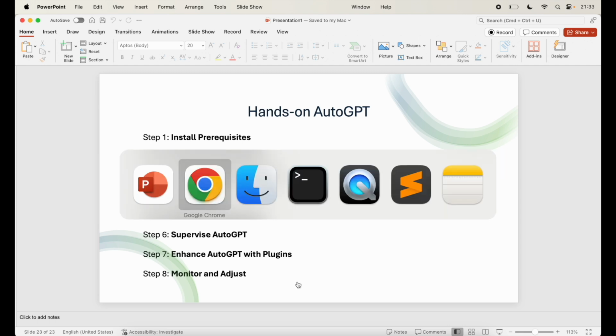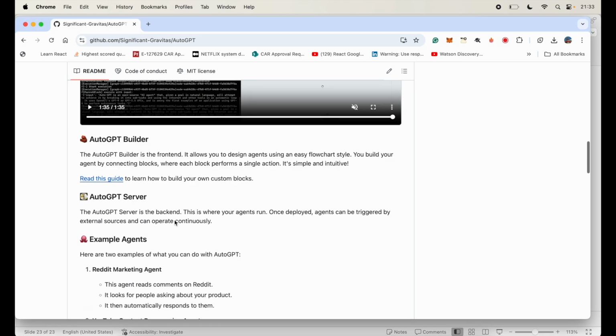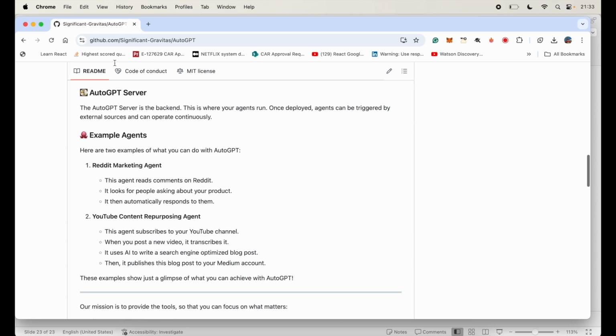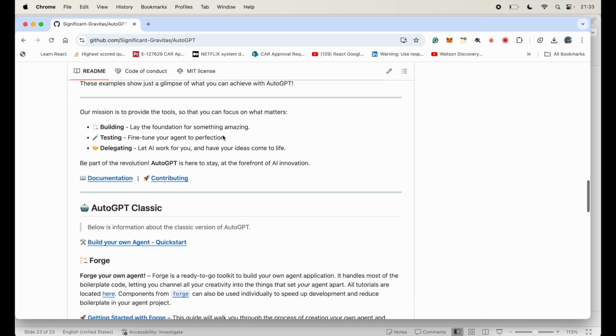So we can go back to this, where you can see everything that you need to do to set up AutoGPT at this particular URL. You can just search for AutoGPT and you'll get this as the first result in Google.